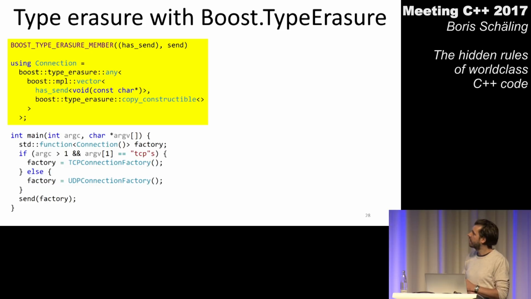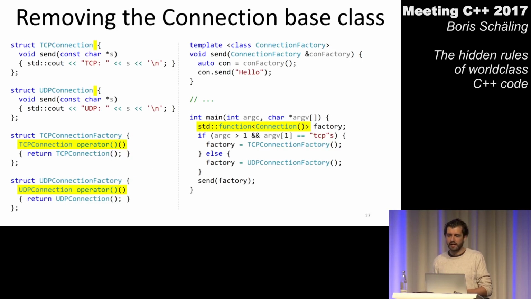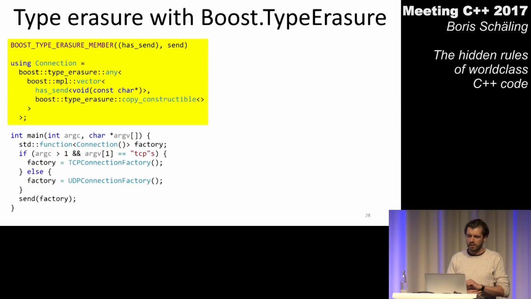But to walk you quickly through that highlighted code, I'm creating here a new type called connection. So I'm trying to tell the compiler what a connection is. And I'm trying to tell the compiler that a connection is anything which has a send function. I mean, if I go back one slide, this is exactly how my TCP connection and UDP connection classes look like. They have a send function, and because they have a send function, these things are connections. So I tell the compiler a connection has a send function, and here for my program, I'm also telling the compiler that a connection is copy constructible.